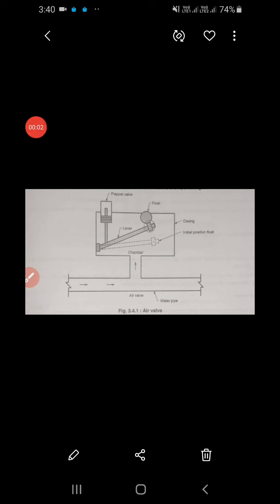Hello students, today we start the next topic, types of valves. So what is the meaning of valves?